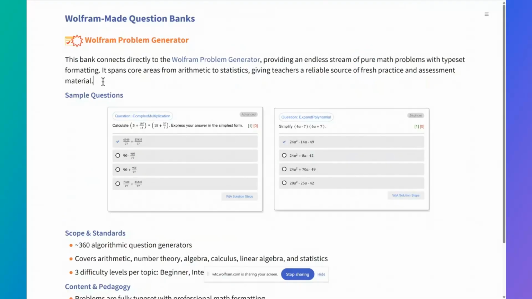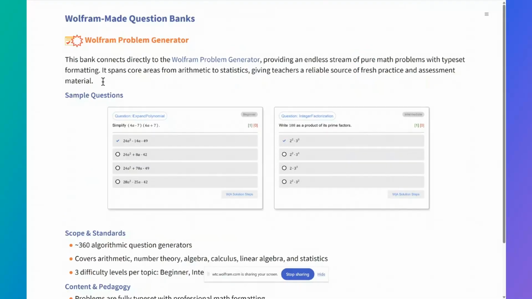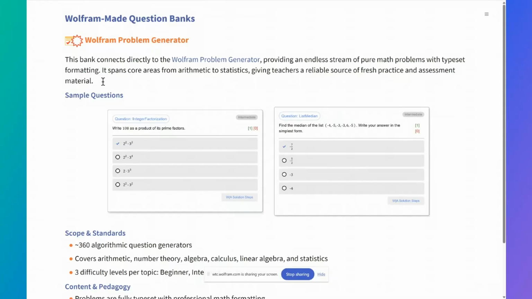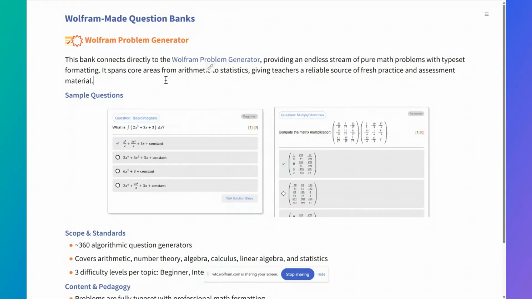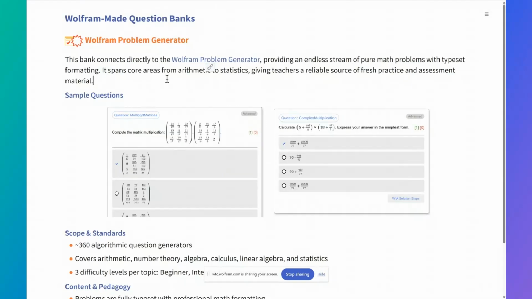Second question bank that we have available is that we have the ability to pull in questions directly from the pre-existing Wolfram problem generator. So Wolfram problem generator is something you might already be familiar with. This has been around for a while and has been made available through Wolfram Alpha.